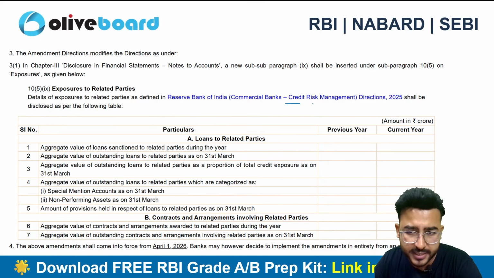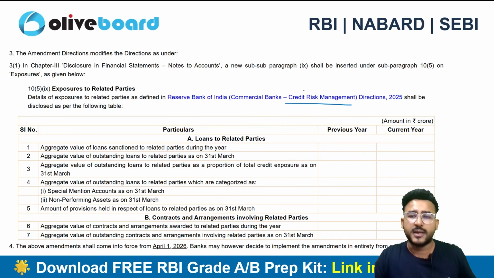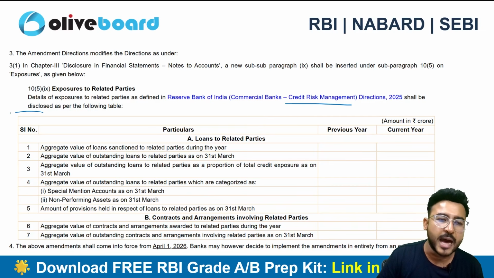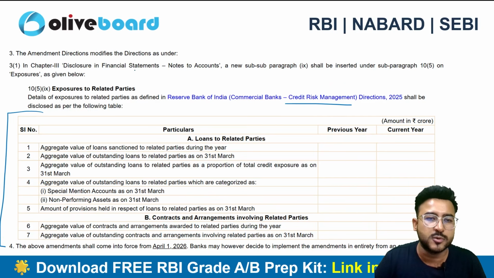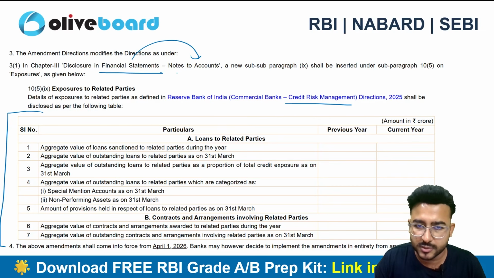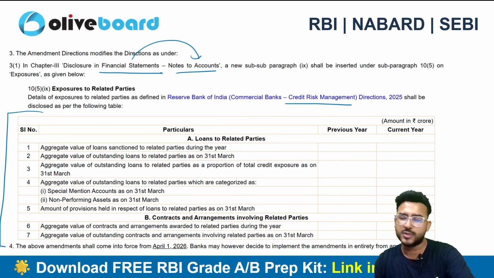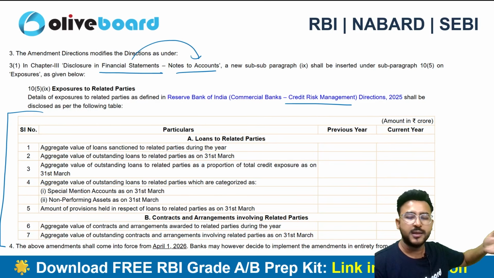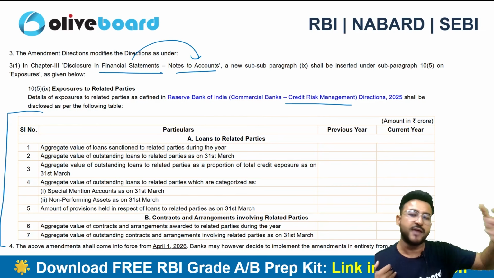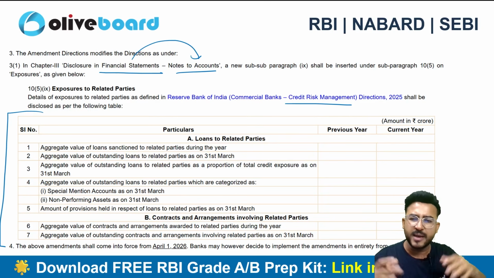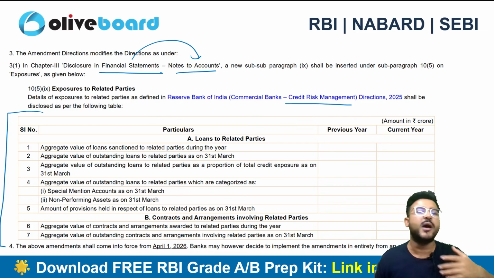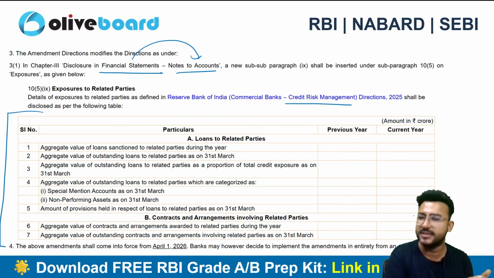So this is regarding the credit risk management, which is again the risk management. The risk is emanating from the related party transaction, and that's why RBI has given a detailed disclosure requirement. You need to disclose in your financial statement in the notes to accounts. Now, if I have given a loan to a related party, I am a bank, I am a financial institution, everything I can't disclose on the face of the balance sheet, right? It will make my balance sheet too messy. So that's why we do have notes to accounts, which is an integral part of financial statements only.